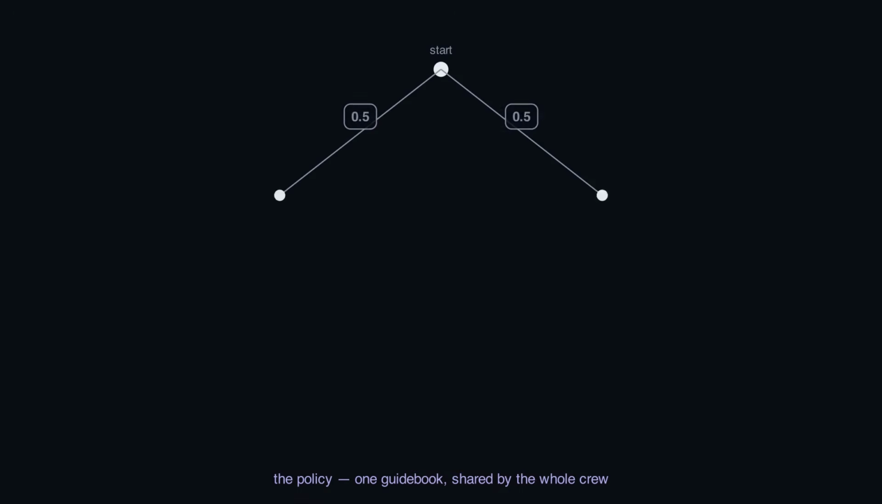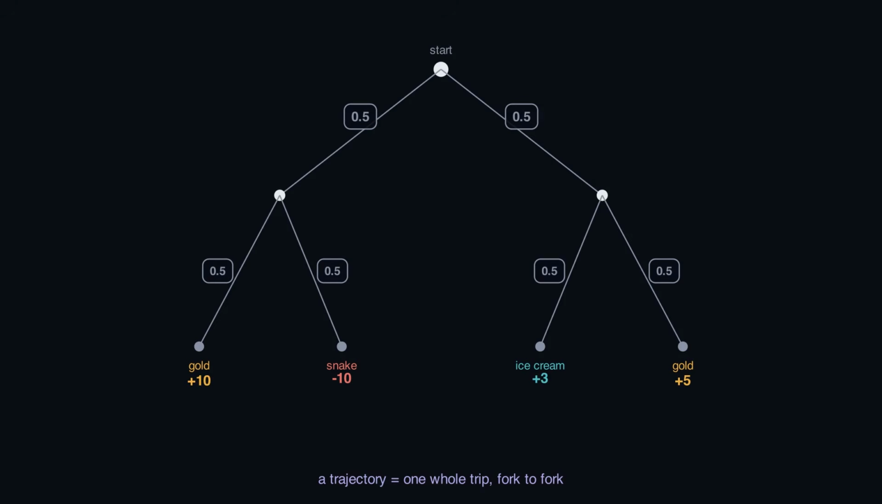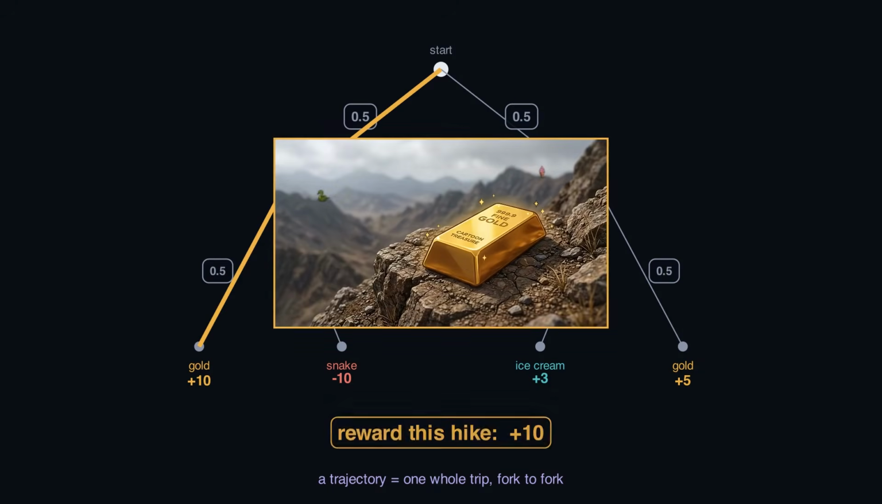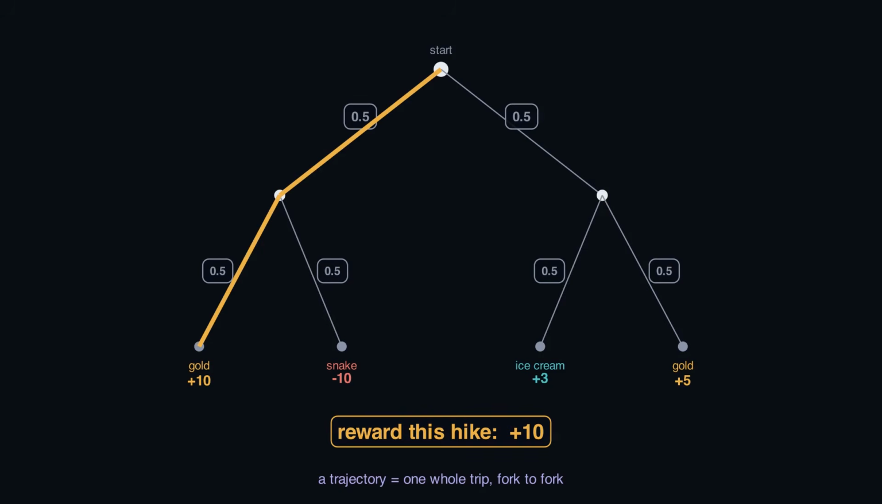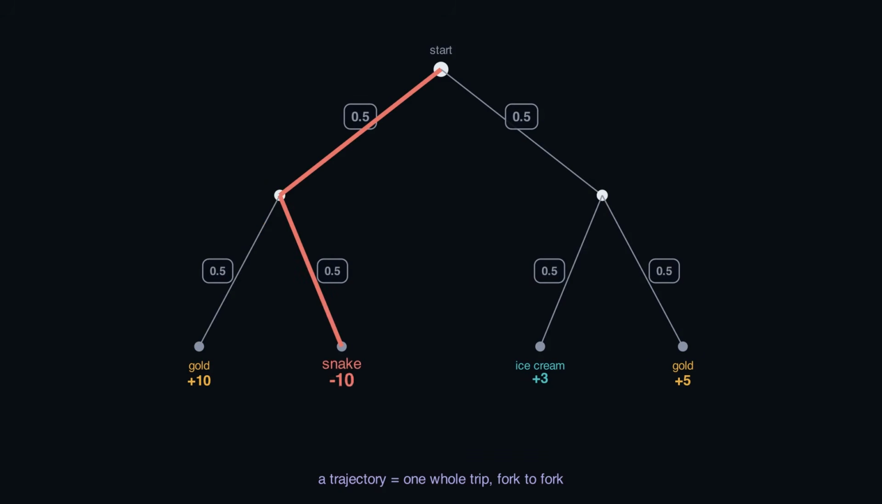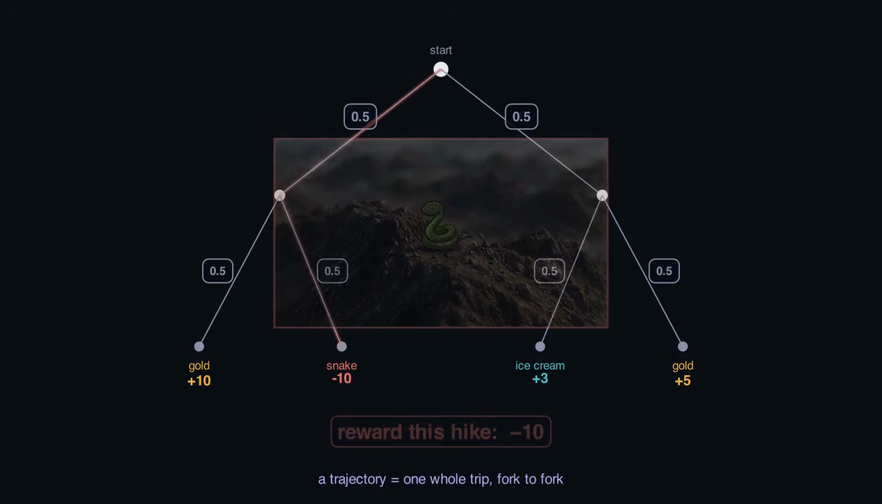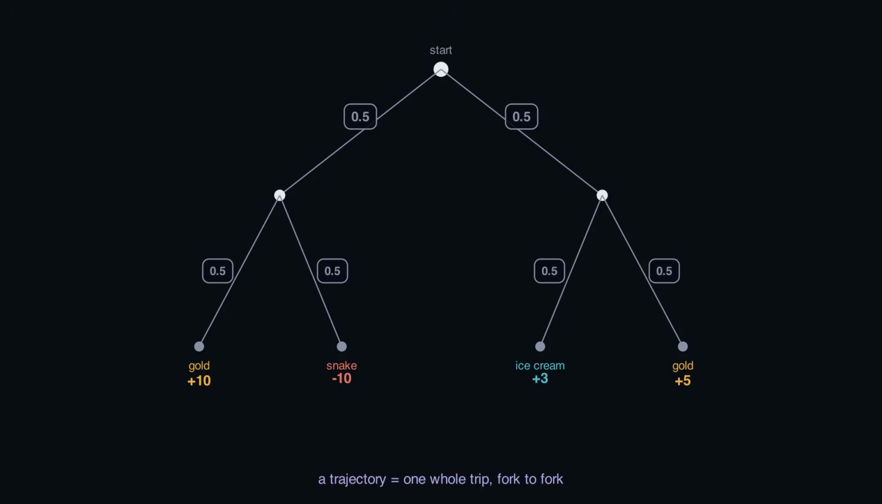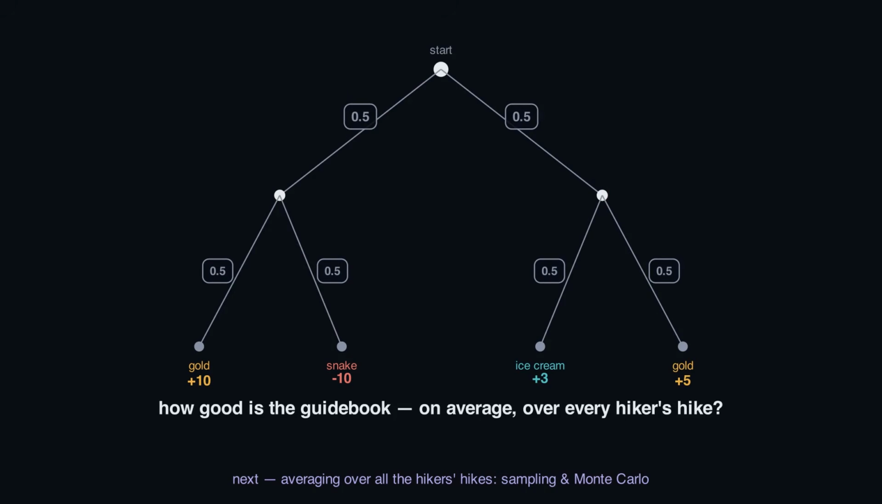Send one hiker out and follow their whole trip, fork after fork, all the way down. That single path is a trajectory. This time, the hiker went left, then left again, and struck the gold jackpot, +10. But take the very same first turn and a different second, and the reward flips. This hiker meets a snake, -10. So here's the real question. Across the whole crew, every hike they could ever take, how good is this guidebook on average?